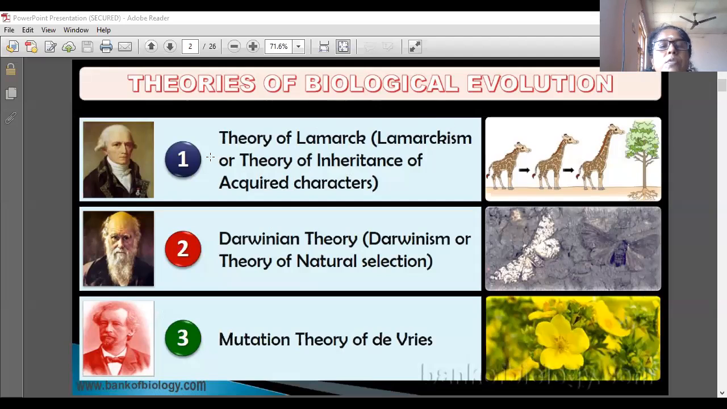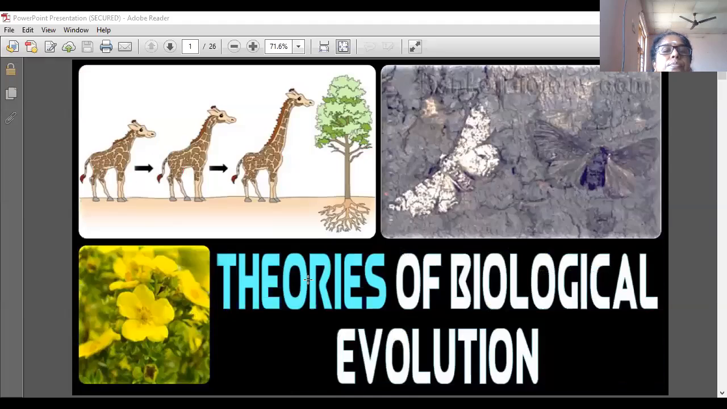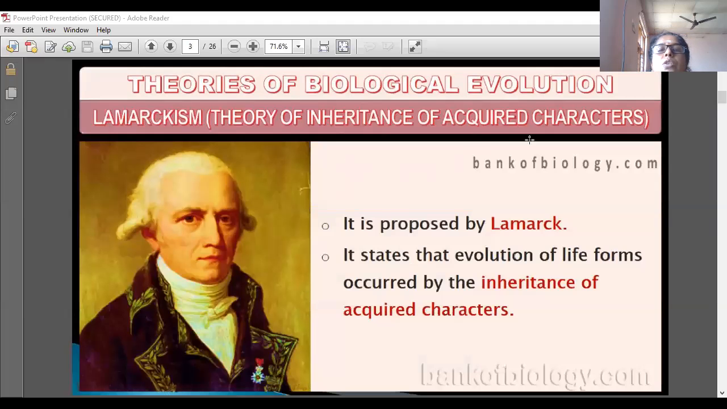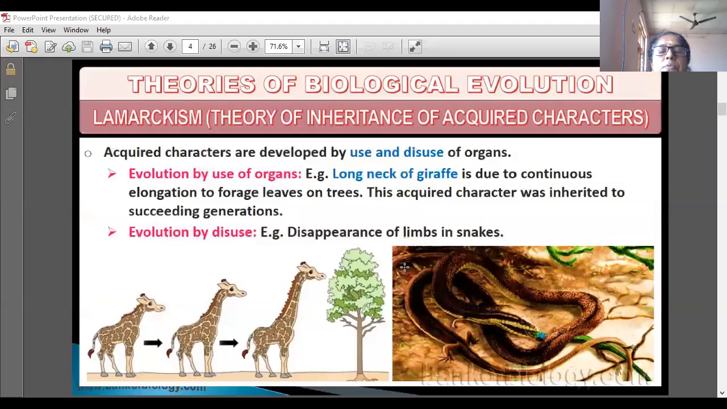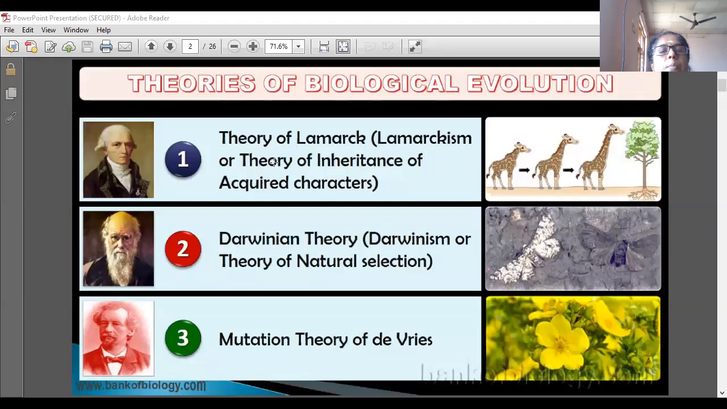In theories of biological evolution, three theories are there: the theory of Lamarck, Darwinian theory, and mutation theory of De Vries. In that, the first theory is proposed by Lamarck only.